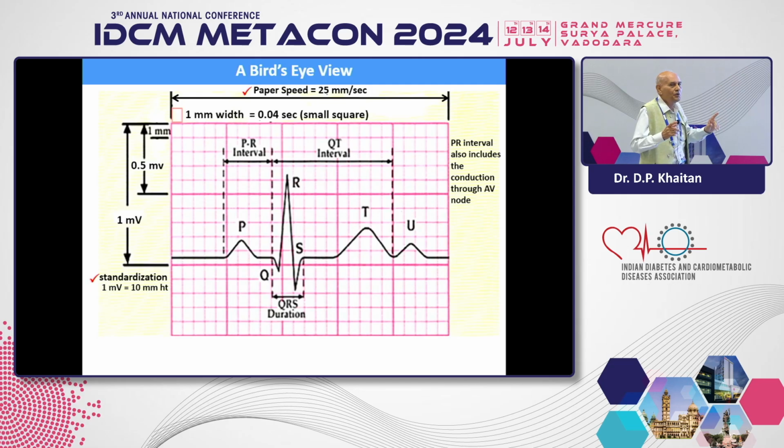The PR interval includes both the atrial depolarization and the AV node. So if the PR interval is more than that, it means first degree AV block will be there. Likewise, on calibration, if you deflect the stylus by 1 millivolt, it will go upward by 10 millimeters. The P wave represents atrial depolarization. The PQ segment includes the atrial depolarization plus the stationary part when the atria are completely depolarized.